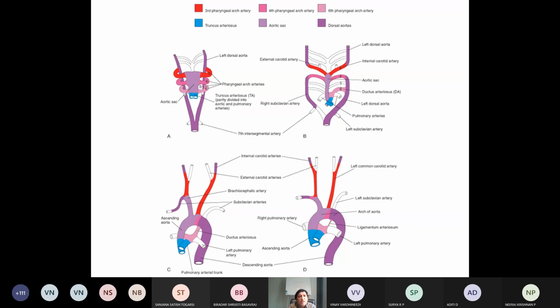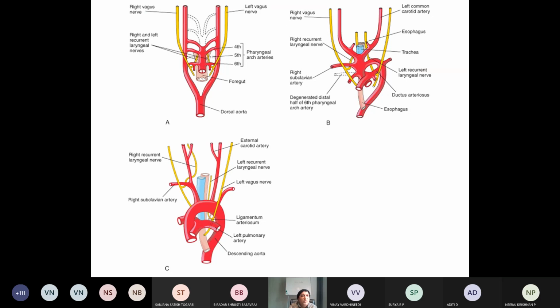Then again it is from the ductus arteriosus. So this is the dorsal aorta. From here again, right and left recurrent laryngeal nerve. So you have to remember, important is dorsal aorta, ductus arteriosus.